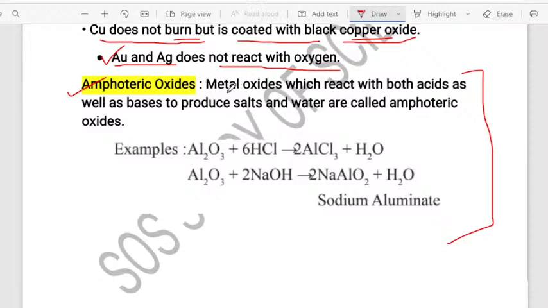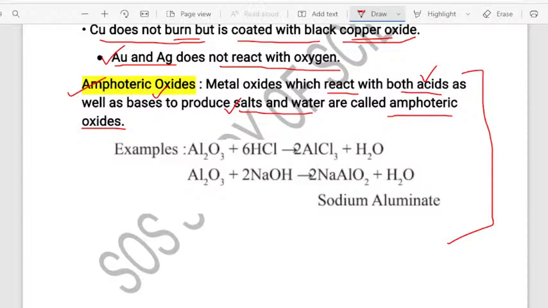See, generally the metal oxides will react with both acids and bases. So such metal oxides which react with both acids and bases to produce the salt and water, we will call such metal oxides the amphoteric oxides, dear students. I repeat once again. The metal oxides which react with both acids as well as the bases to produce the salt and water are called amphoteric oxides.